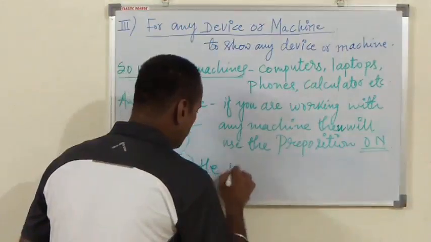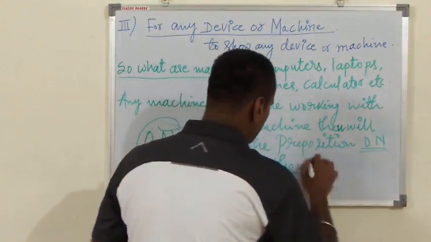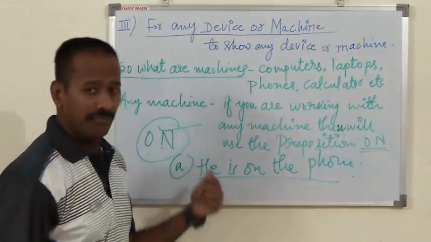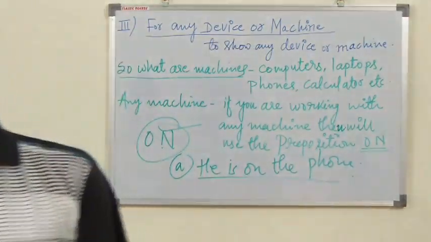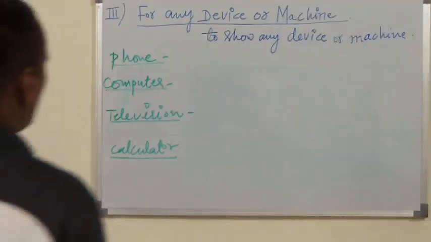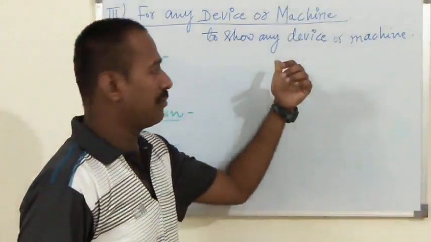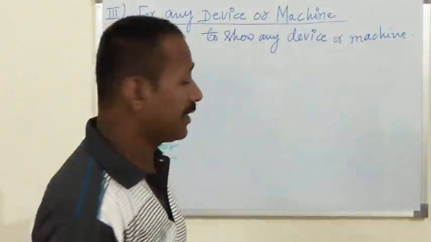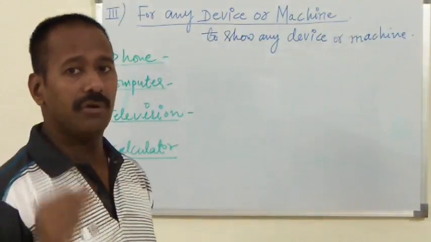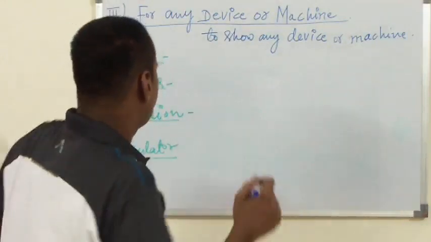He is on the phone. To show any device or machine, I already told. And what are the machines? Phone. So let me explain this concept with the help of example. Suppose phone.